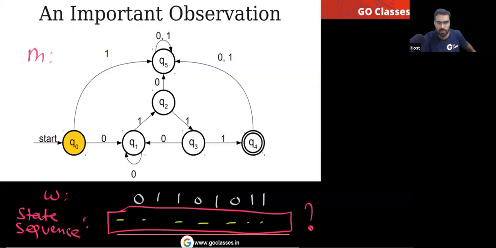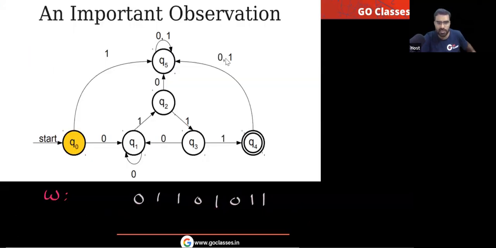So tell me, the state sequence will be, you will start in which state? I am asking for the state sequence. I am not asking what the last state is. I am asking what the state sequence is. You will start in the state Q0. This is your starting state.